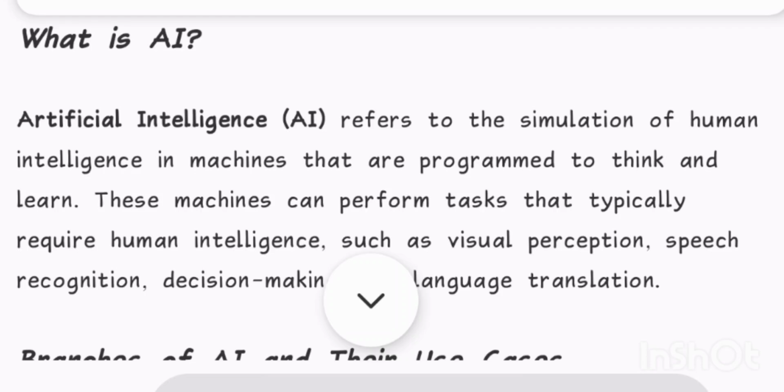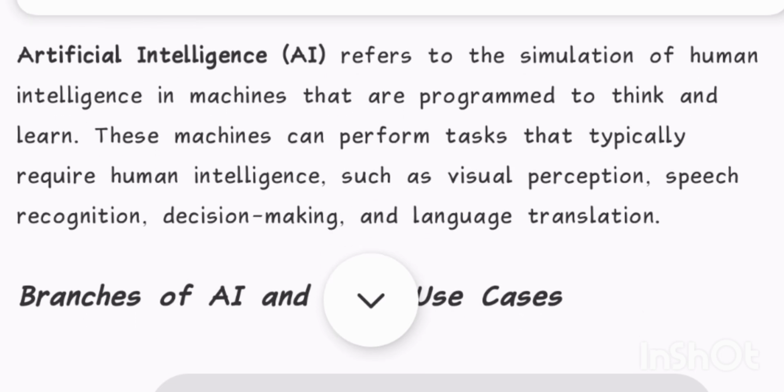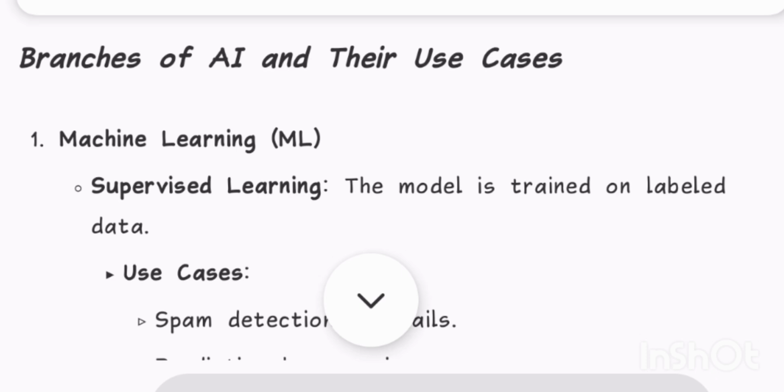What is AI? Artificial intelligence, AI, refers to the simulation of human intelligence in machines that are programmed to think and learn. These machines can perform tasks that typically require human intelligence, such as visual perception, speech recognition, decision making, and language translation. Branches of AI and their use cases.